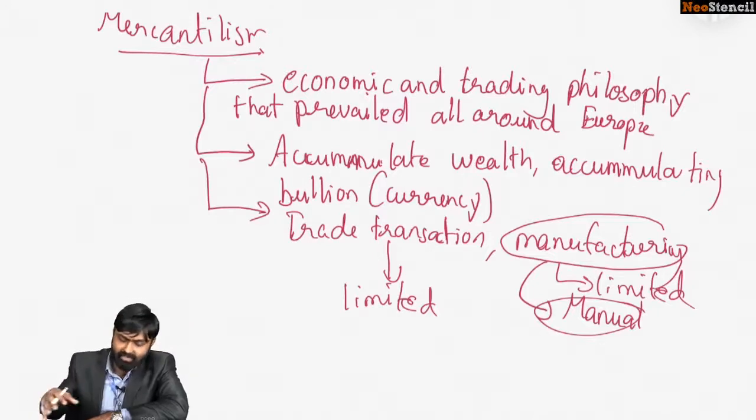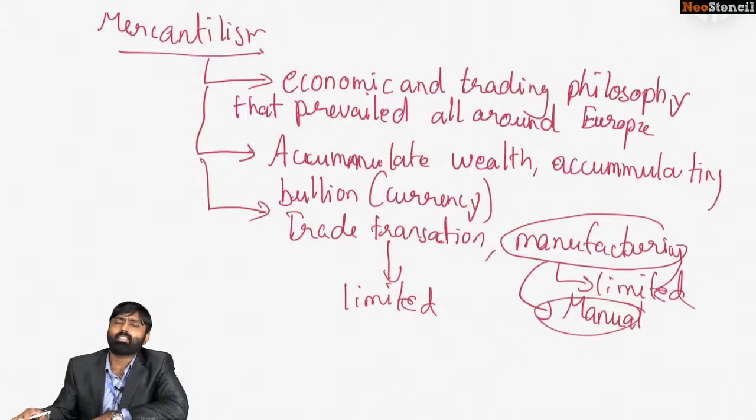I will just summarize what I've said so far. Mercantilism is an economic trading philosophy that was prevalent in Europe during these eras. The prime objective that mercantilism promotes is the idea that accumulation of wealth is most important for a country, and you can accumulate wealth only by accumulating bullion. So profits were the most important thing. You needed to increase your profits like anything, in order to sustain.